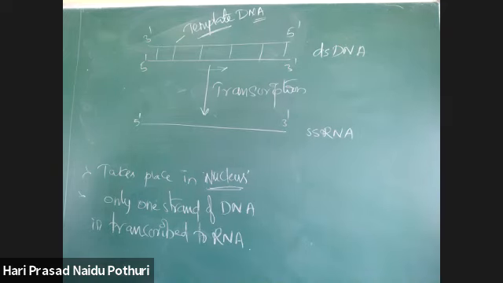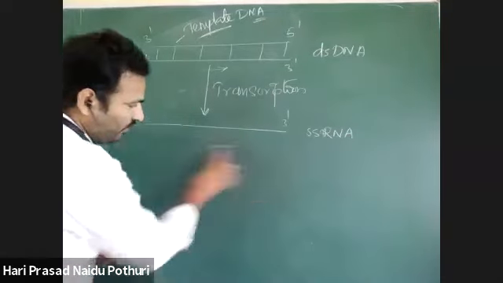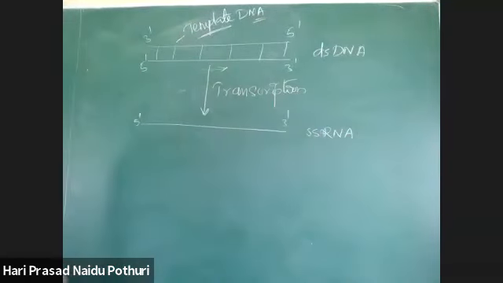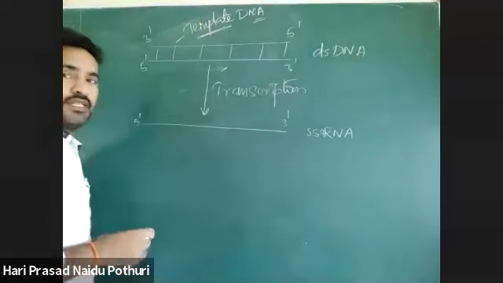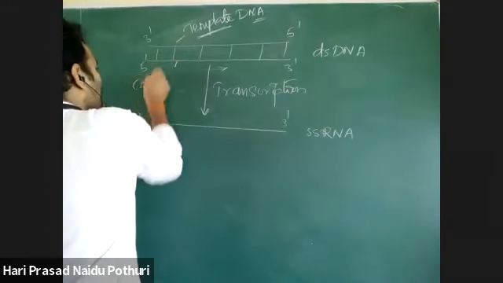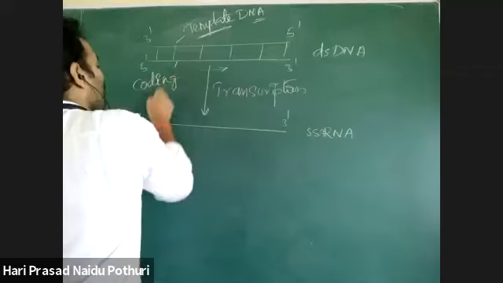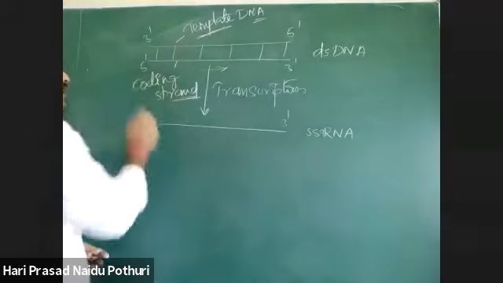And synthesizes new RNA. Okay, this is the template DNA. And the opposite strand is there, no? That opposite strand which has 5 prime to 3 prime is called the coding strand. This is the template strand, this is the coding strand.